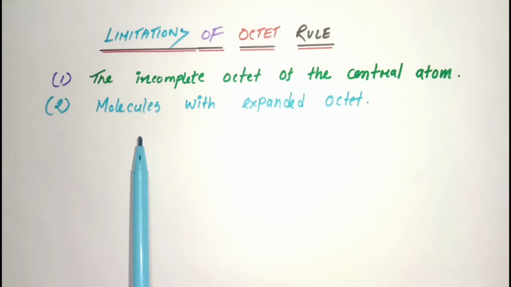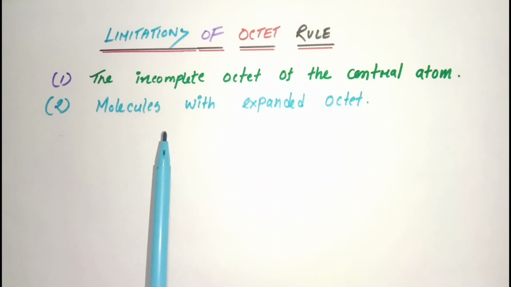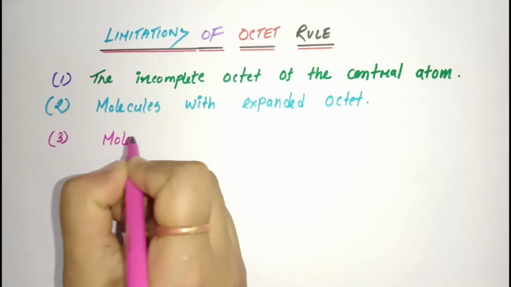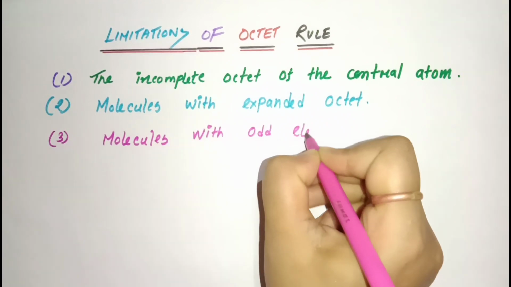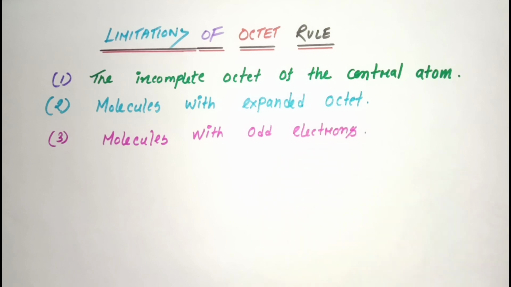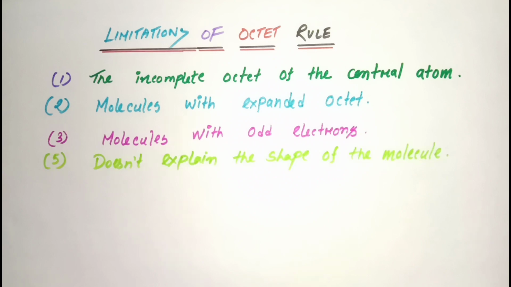The second point is molecules with expanded octet. In this type of molecules, there are more than 8 electrons around the central atom. The third point was molecules with odd electrons. In some molecules, the central atom has an odd number of electrons and they do not fulfill the octet rule.